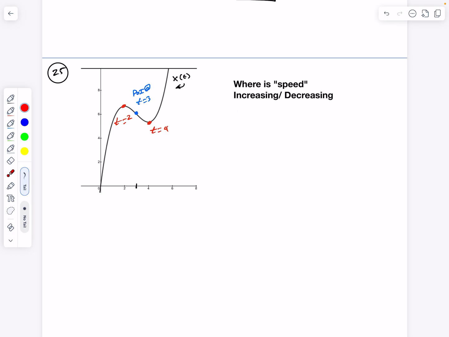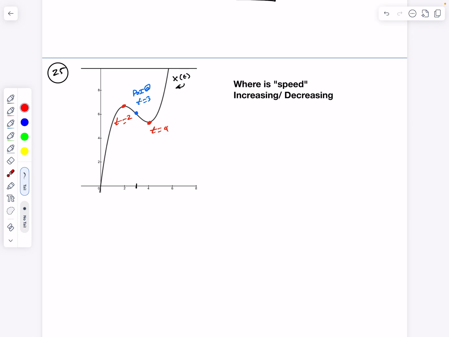It's a little tricky because velocity is a vector measurement. If I'm going 50 miles an hour this way, it's positive. If I'm going 50 miles an hour this way, it's negative. So it's not a simple matter of asking is velocity increasing for speed increasing. I mean, 50, 60, 70 going to the right, that's pretty easy to figure out. But when it's negative 50, negative 60, negative 70, it gets a little bit weird because these are all negative numbers and getting more negative. So I can't just ask is velocity increasing. I have to do a little more analysis. And what we do is we have to look at velocity and acceleration.